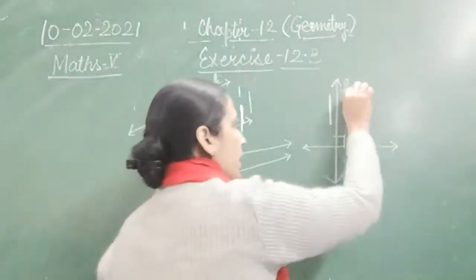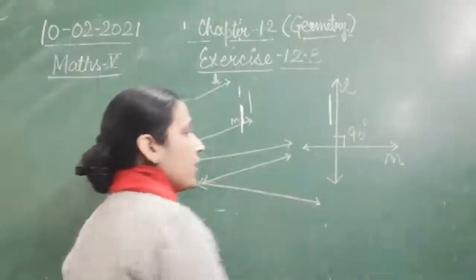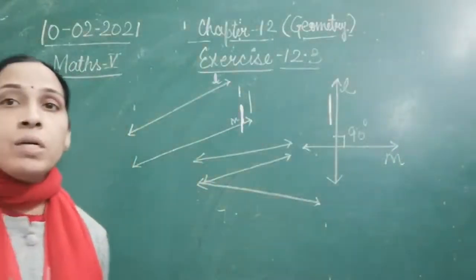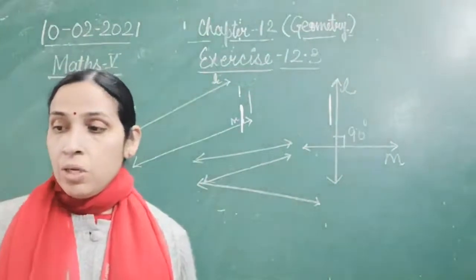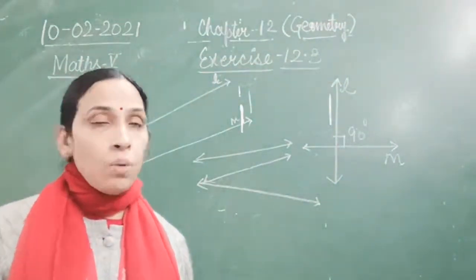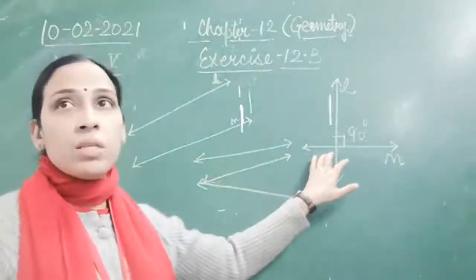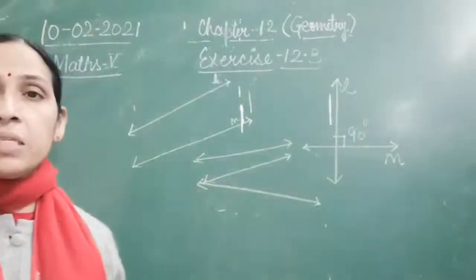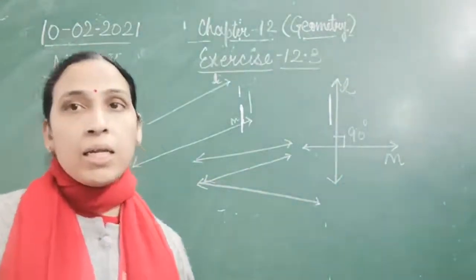So we can write it here L and M. Now this L and M will be an example of perpendicular lines. It means when two lines form an angle of 90 degrees with each other, then that is an example of perpendicular lines.